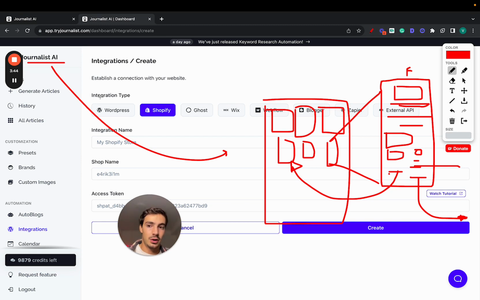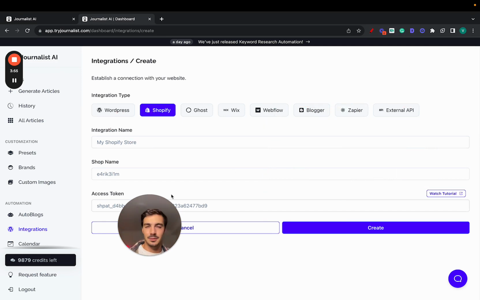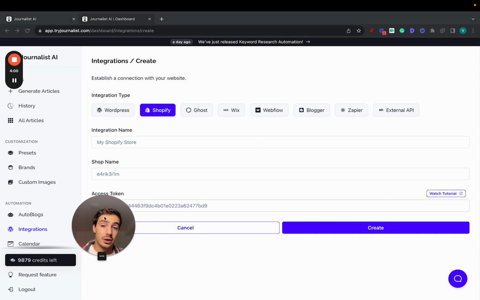Each one of these individual articles will be like this, and this is going to be running on autopilot. So Journalist will not only generate, but it also, that's a plus here, publish content on autopilot for you without you having to worry about a single thing. And if you want to go a step further, because if you're using ChatGPT, the content it's going to produce is generic, right? With Journalist, it isn't at all.